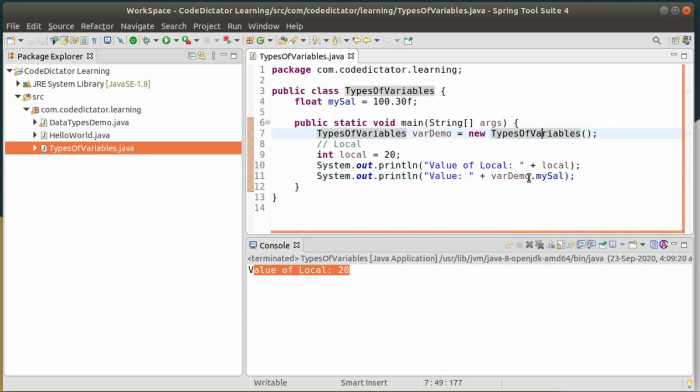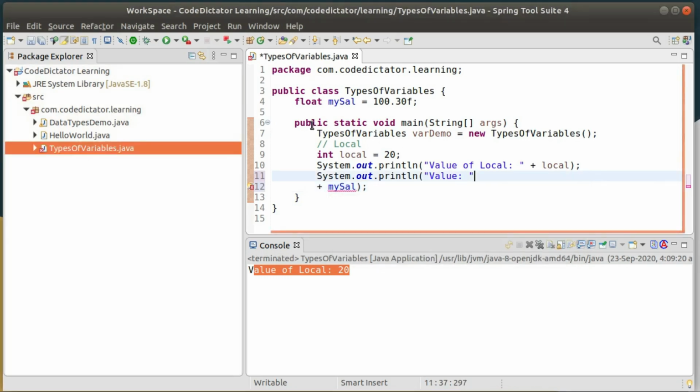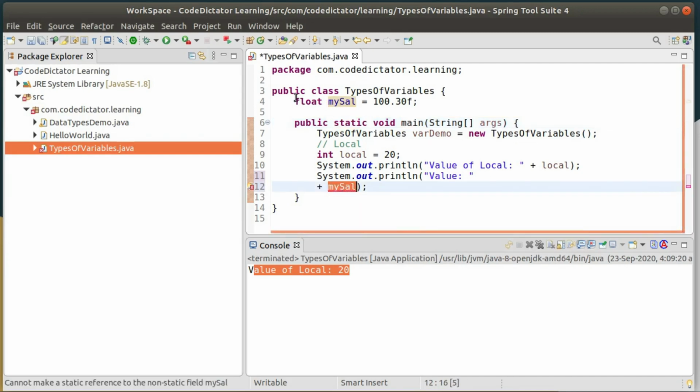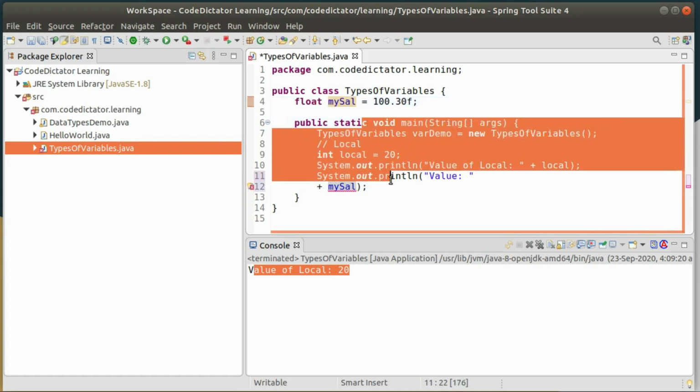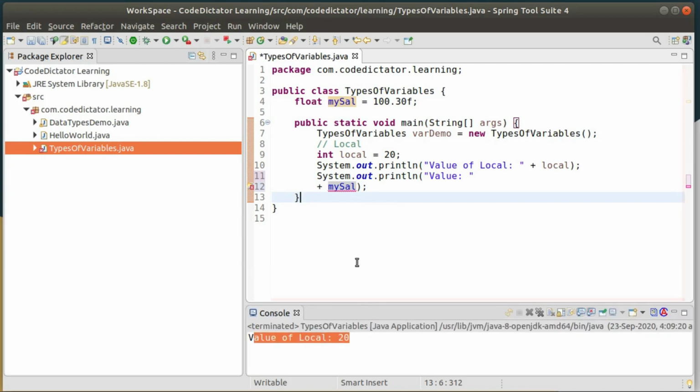Now I am not getting any error, but if I remove this object, it gives me an error. Let's understand what it is: cannot make a static reference to the non-static field my sal, because my method is static. My main method is static, that's why it is not allowing me to access a non-static variable inside my static method. But if I create any other method,